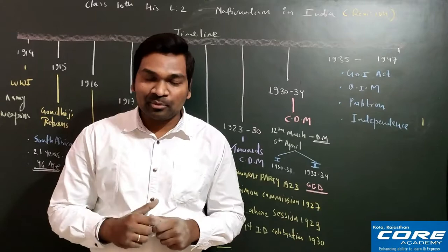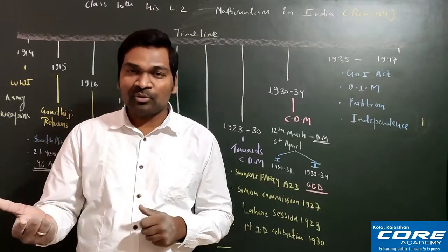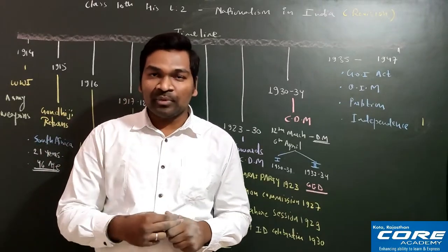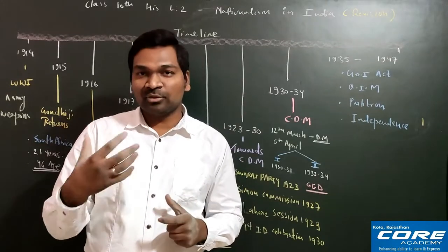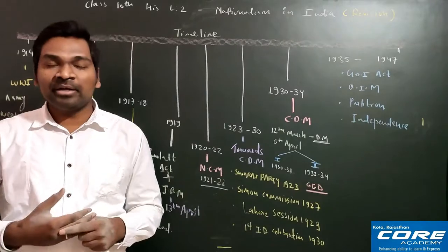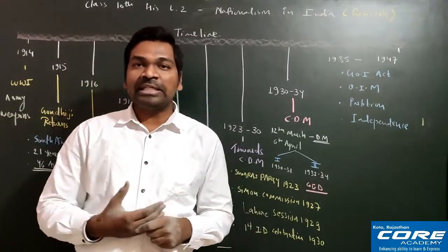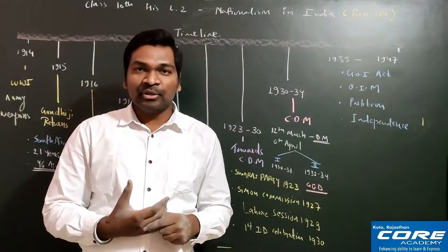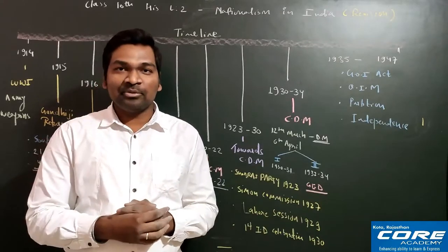So this particular proposal was accepted by the Muslim League also, by the Indian National Congress also, and by the princely states also. And finally on 14th of August 1947 Pakistan became an independent country, and the next day, 15th of August, India became an independent nation. So this is how the complete chapter took place.